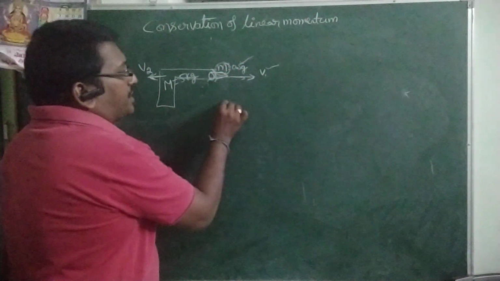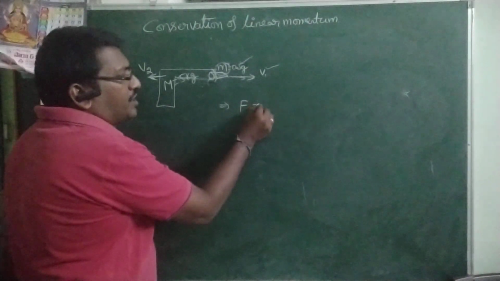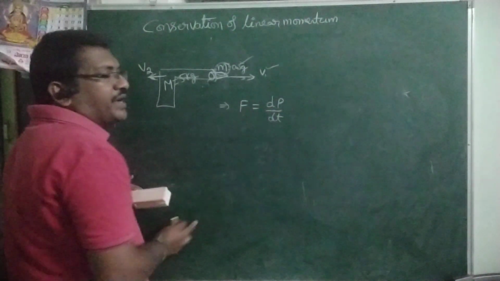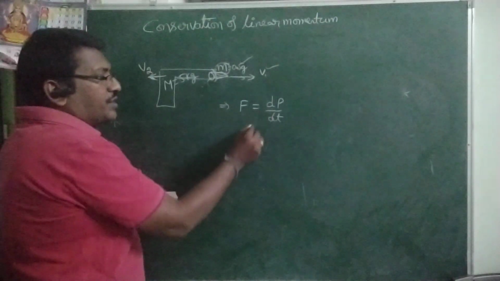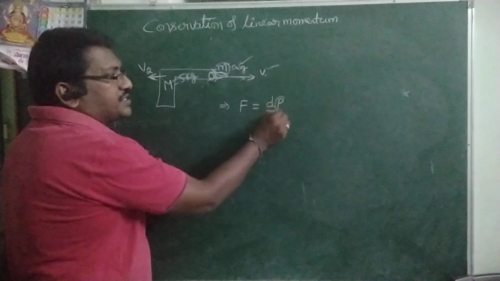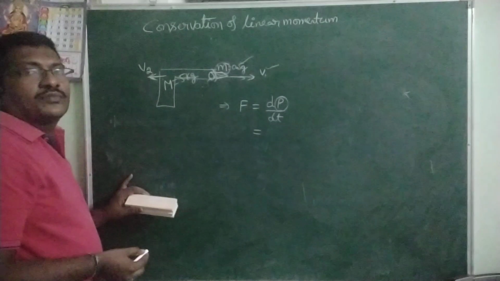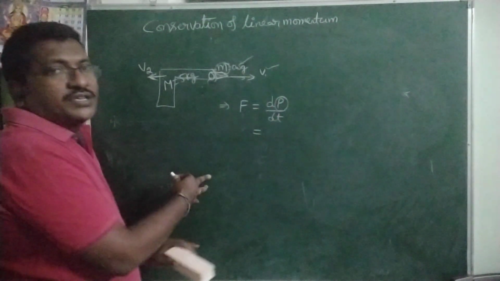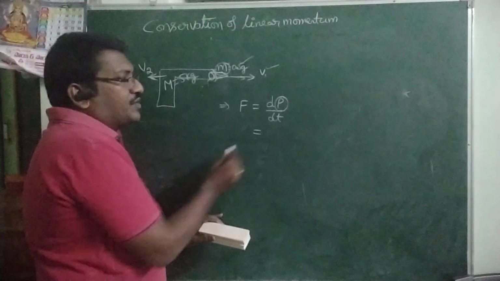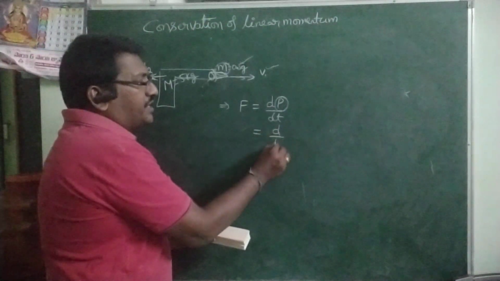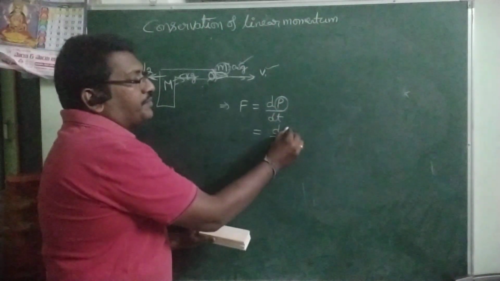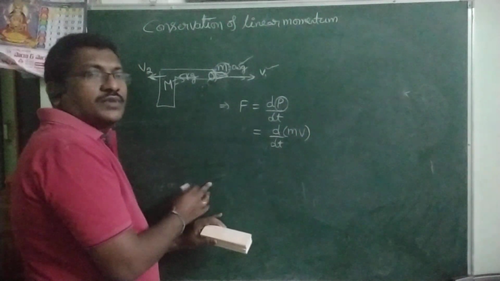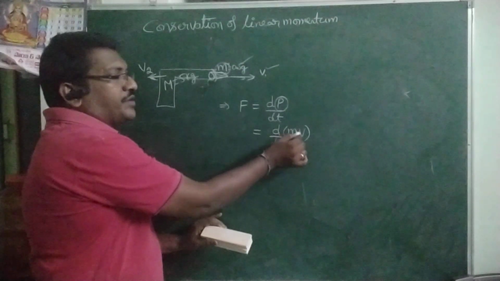So I am taking here the force acting on the body according to Newton's second law, F is equal to dp by dt. So from that we can write, P is momentum, mass into velocity. So I am taking d by dt of P as d by dt of m into v.